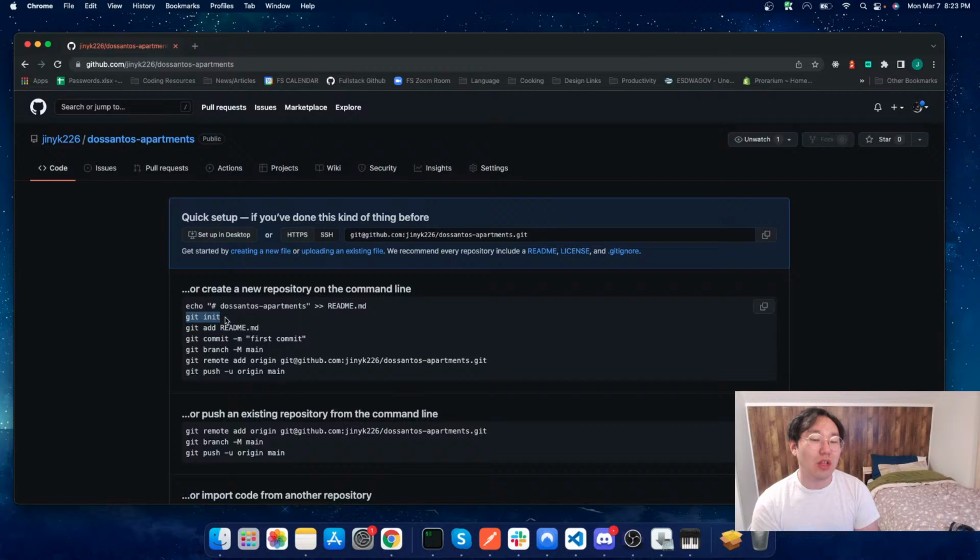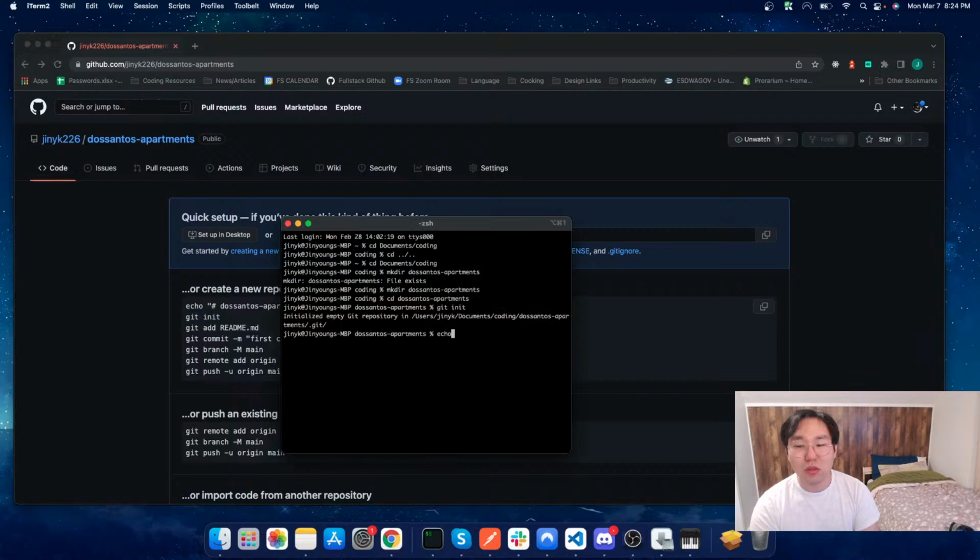Next, we're going to see git add readme.md. So we're going to be adding a readme file, which needs to be created right here. So, maybe I'll go ahead and skip that step for now. Let's just do git init for now. We'll create this empty repository, and we will need this first commit. So let's go ahead and just say touch readme.md.